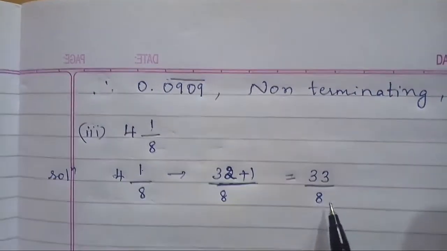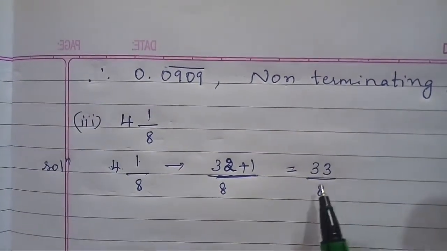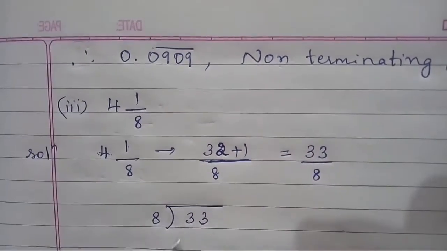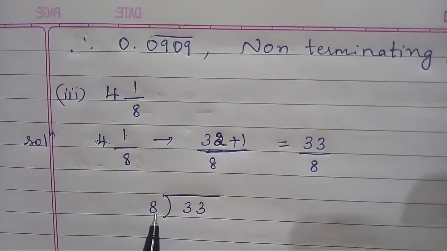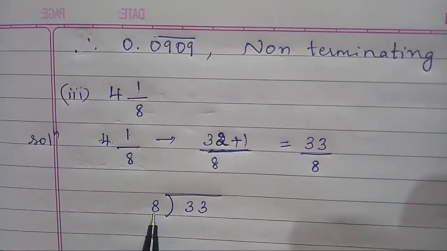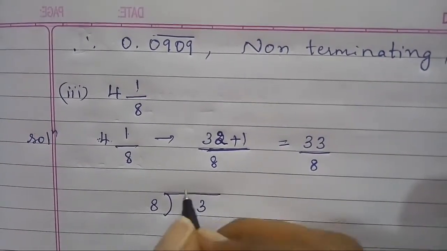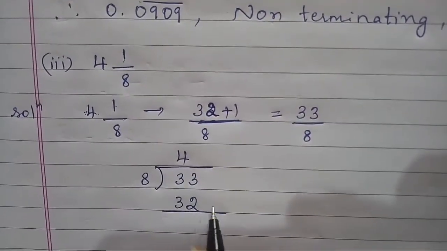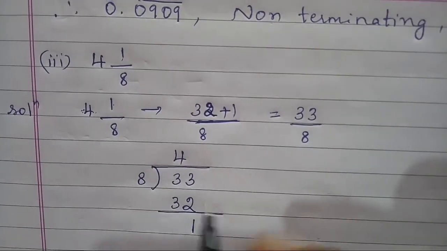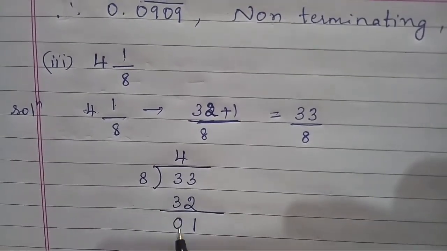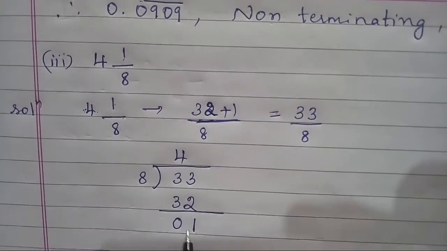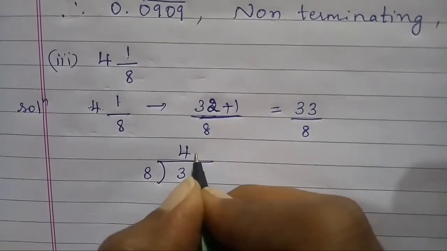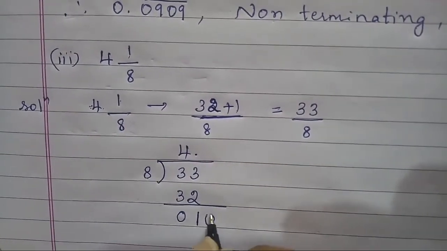Here 8 is the divisor, 33 is the dividend. 8, I write here 33. So 33 is greater than 8, so it can be divided in the table of 8. So 8 4s are 32. Take it directly, 33 minus 32 is 1. Here 1 is less than 8, so I can take a decimal point after 4, and I can take a 0 after 1.